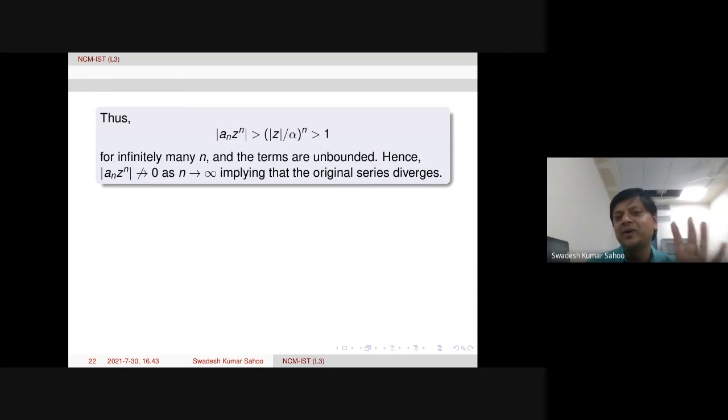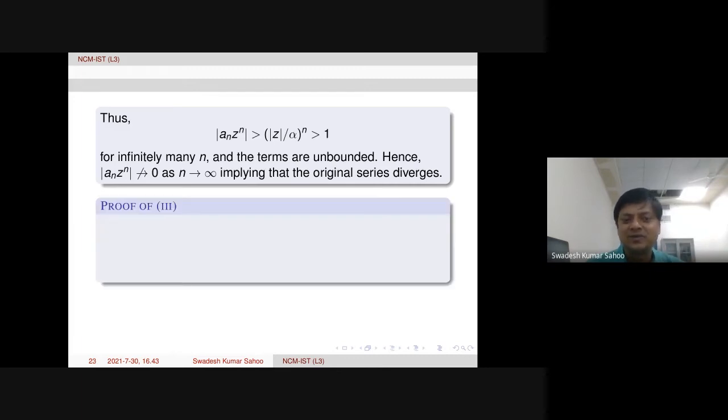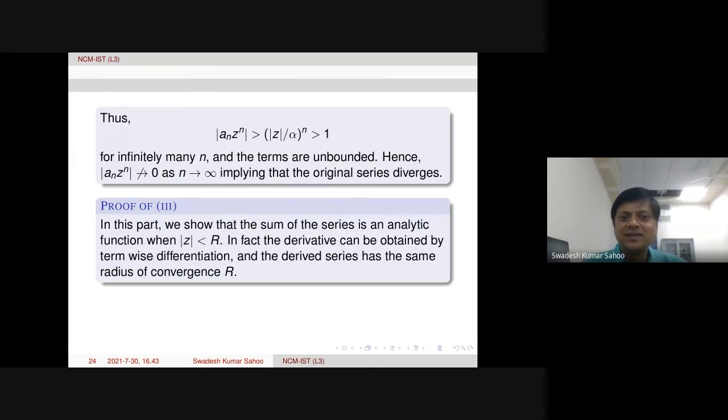The third part is the main one, and it is quite interesting. I like it. So let's discuss the proof of the third part. In this part, there are three parts. First, the sum of the series is analytic in the disk where it is convergent, and the derivative can be obtained by term-by-term differentiation, and then the derived series has the same radius of convergence. There are three parts.